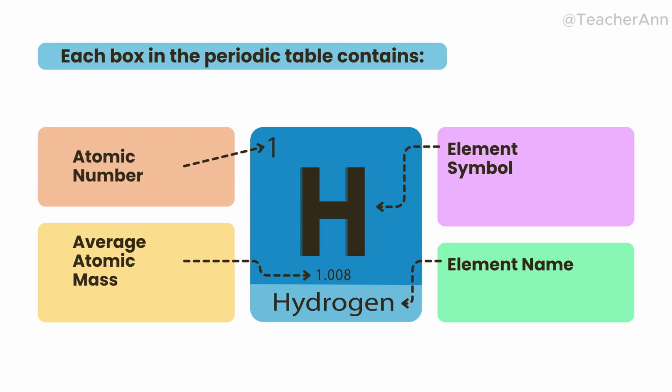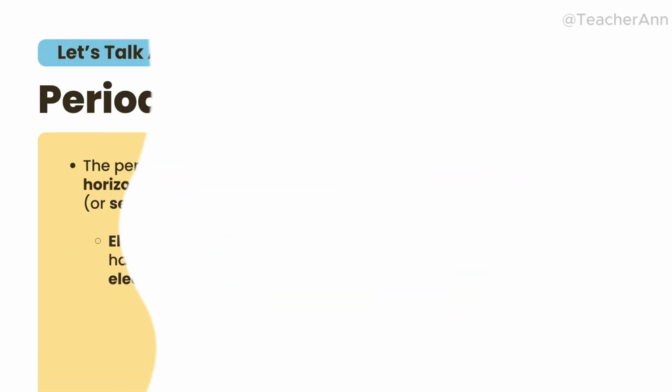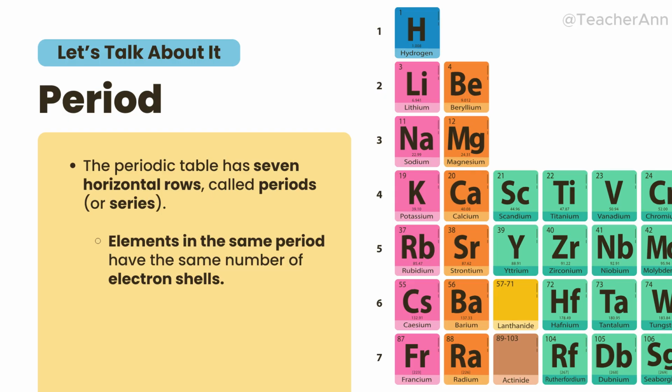Now, let's go deeper into periods again. There are 7 periods sa periodic table. Elements in the same period have the same number of electron shells. Habang gumagalaw ka left to right, electrons fill the same shell, and their properties gradually change, like atomic size or electronegativity. Now, let's revisit the groups, this time with exact numbering.